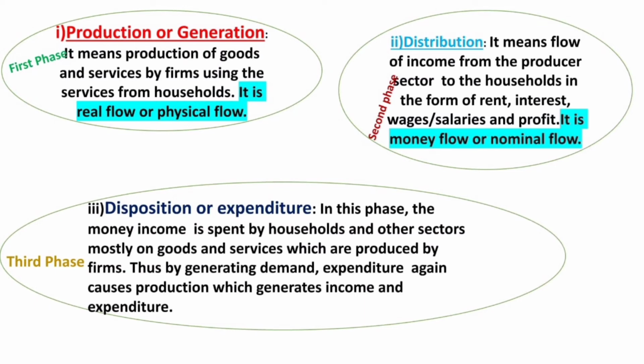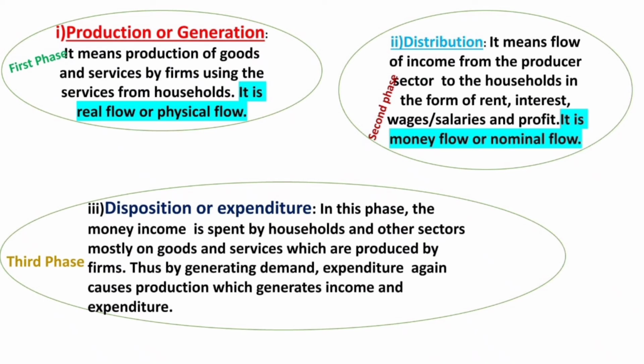Thus, production or generation means production of goods and services by firms using the services from households. So the land, labor, capital, entrepreneurship come from households, and the production of goods and services is called real flow or physical flow.